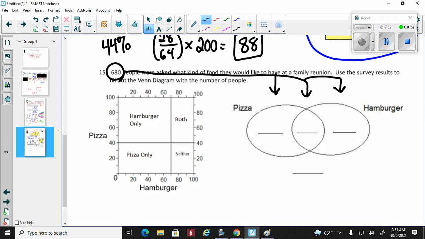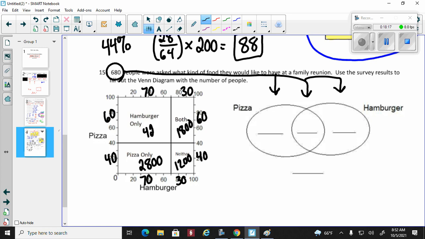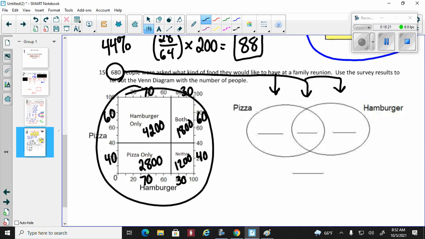Starting with pizza only. That's a 70. That will be a 30. That'd be a 70. Remember, it's a mirror image on top and bottom. If you look at the right-hand side, it goes up to 40. That will be a 60. So 40, 60. Multiply everything out to get our areas here: 2,800, 1,200, 1,800, and then 4,200. Now, if you add everything up, the whole model ends up being 10,000. We're going to need that.